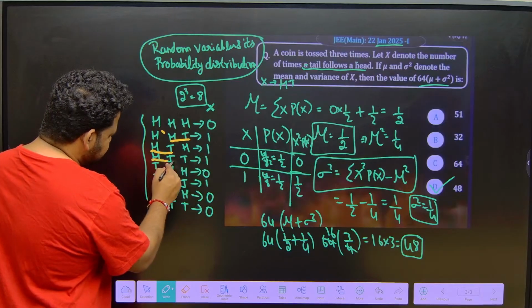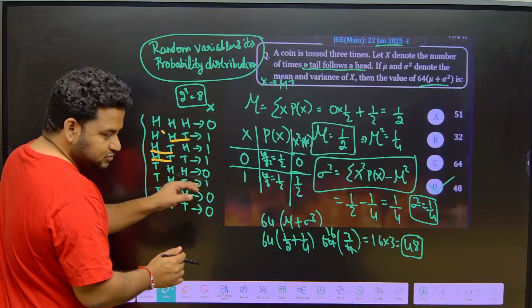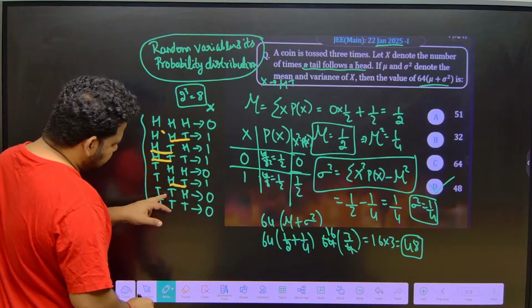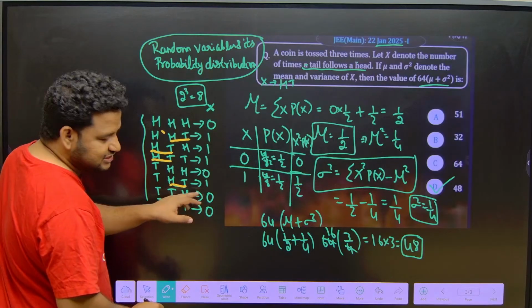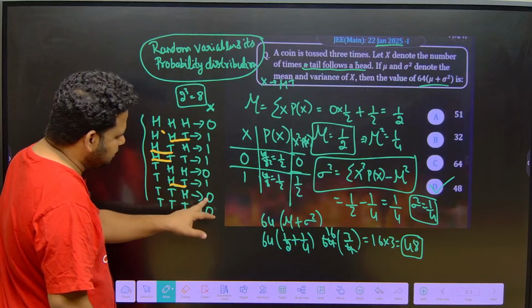After head tail is coming, yes it is coming here. After head tail is coming, no. After tail head is coming, so this will become 0. After head tail is coming, yes it is coming here, 1. After head tail is coming, no. After tail head is coming, that is not required, it will become 0. Here only tails are there, so it will become 0.